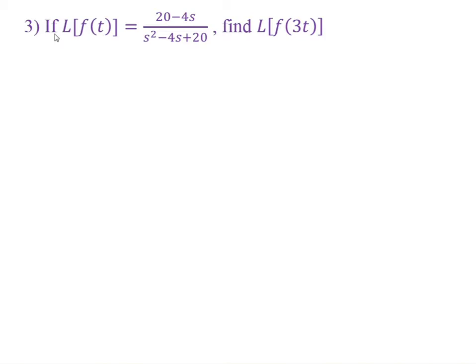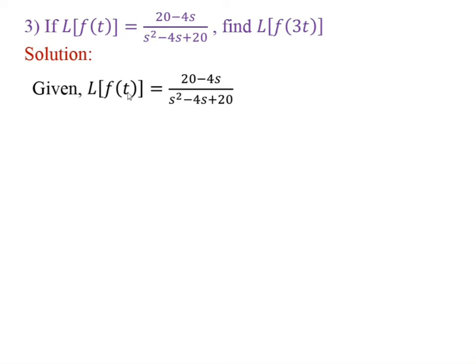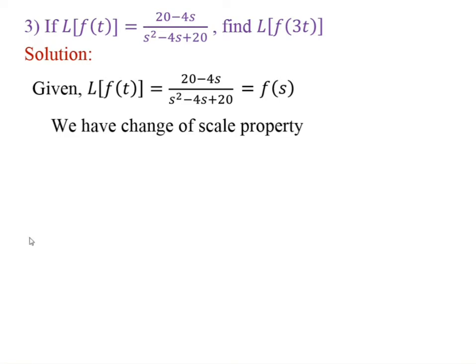Example number 3. If Laplace of f(t) is equal to 20 minus 4s upon s square minus 4s plus 20, find Laplace of f(3t). Solution is here. Given Laplace of f(t) is equal to 20 minus 4s divided by s square minus 4s plus 20. Suppose this is equal to F(s). We have change of scale property.